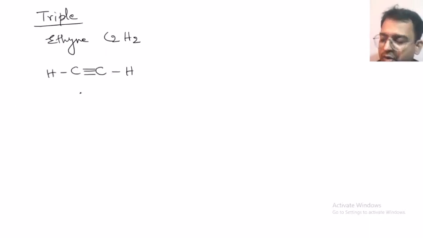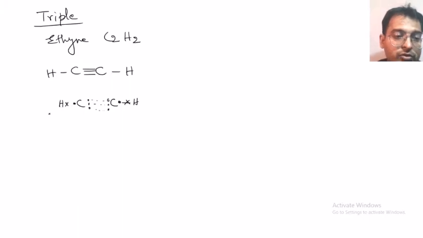If we show the same in the Lewis structure, carbon has 4 in the outermost shell. So here 1, 2, 3, because 3 bonds are forming. On the other carbon, 1, 2, 3, 3 pairs of electrons are shared. And here one electron of the carbon and one electron from hydrogen are being shared.